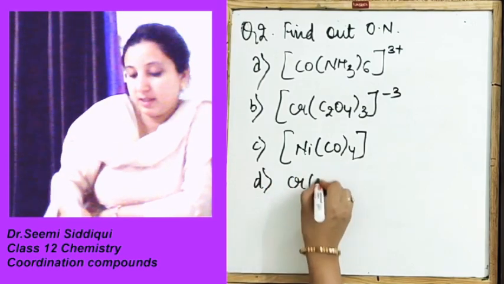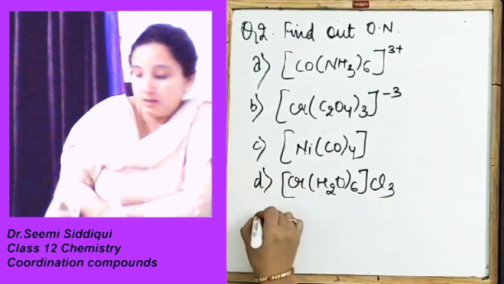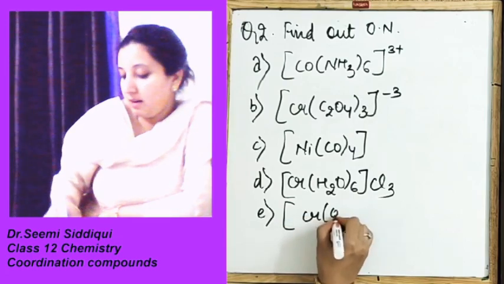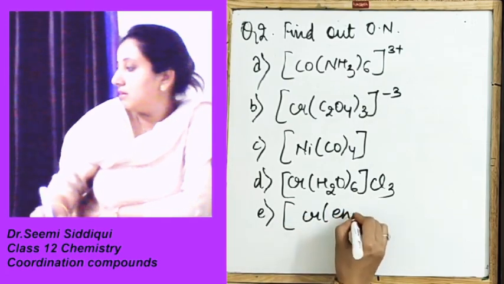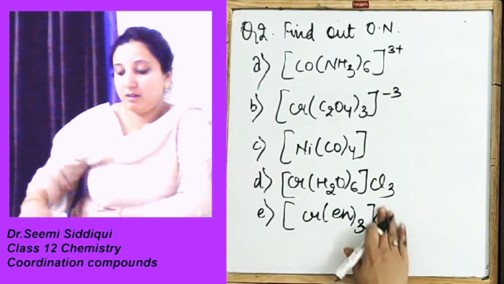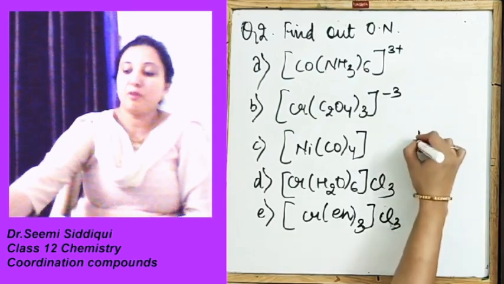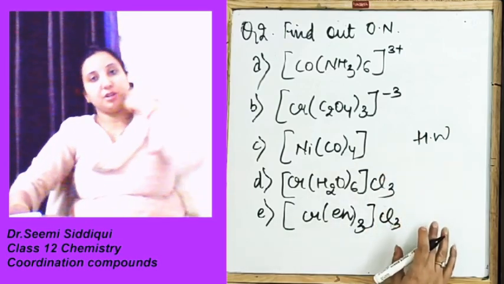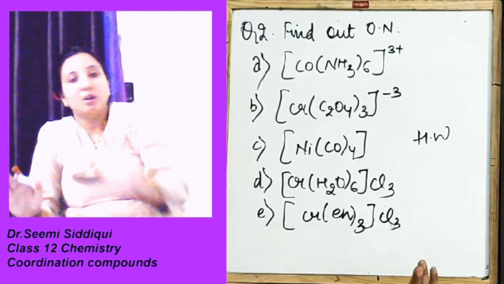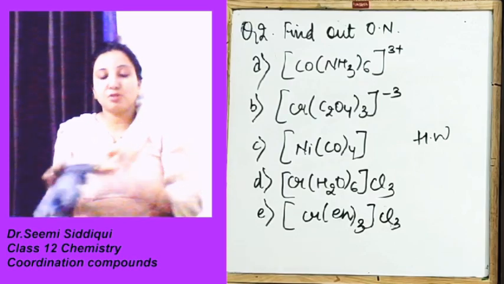D part is Cr(H2O)6Cl3. Then you are having Cr(en)3Cl3. Okay, so this is your question number 2 for the homework, that find out the oxidation number. If you are able to find out the oxidation number of these, it means you are clear with the oxidation number. Clear?